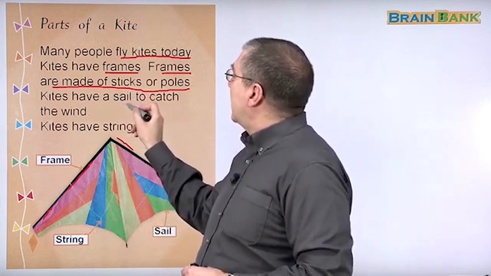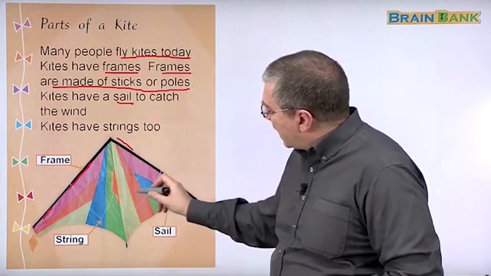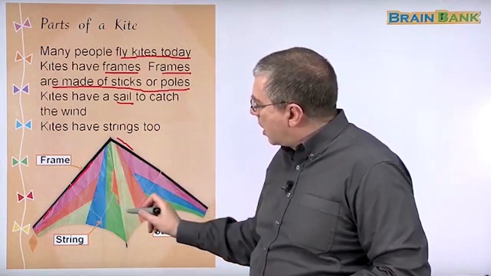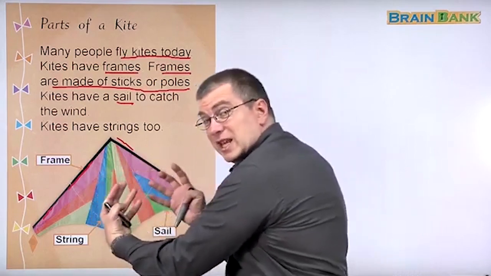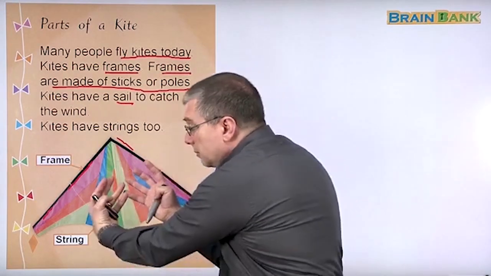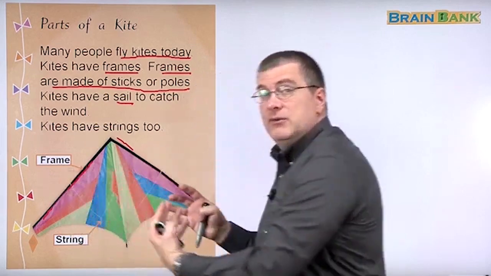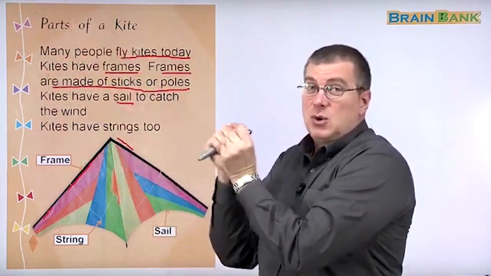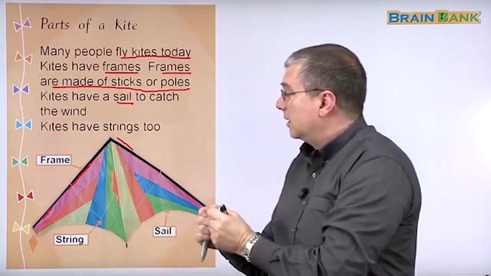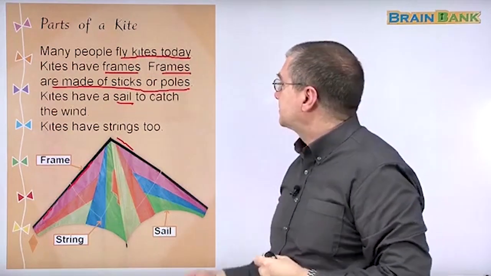Kites have a sail to catch the wind. You can see the sail here. This is plastic or paper or maybe cloth, but the sail is the fabric, and that's what is going to catch the wind. The wind is going to push that, and if you have that material here, it's going to give it the power to go up into the sky, and you have to hold onto the string very, very tightly, otherwise your kite will fly away.